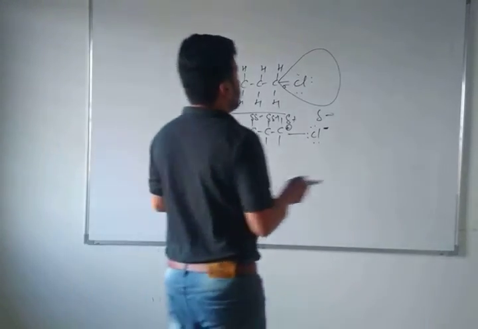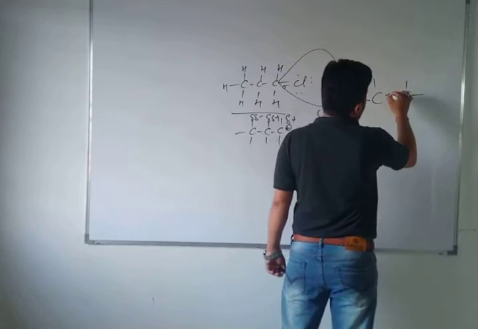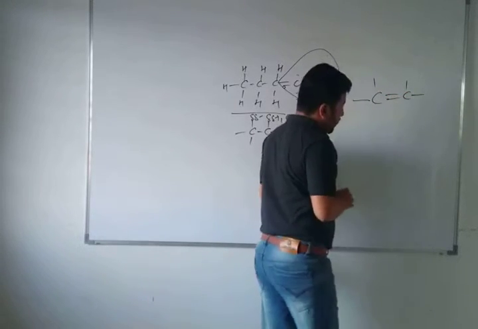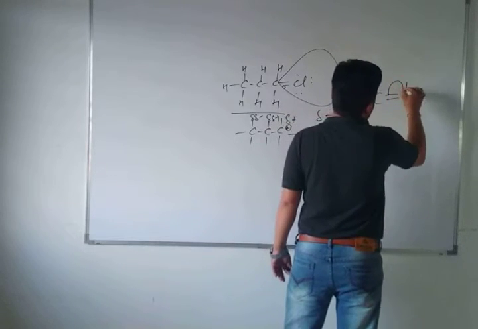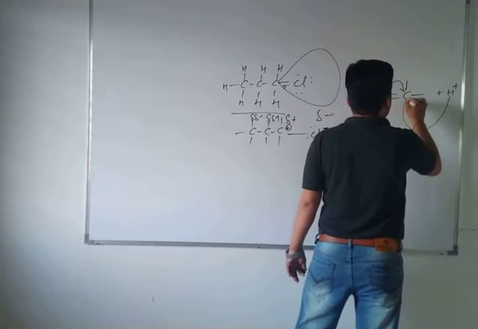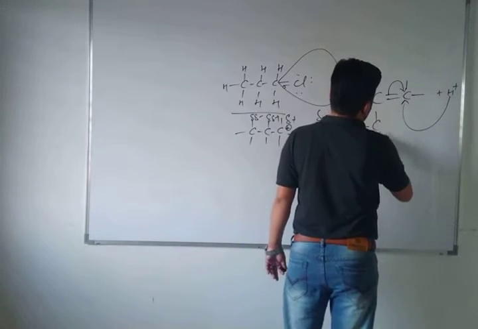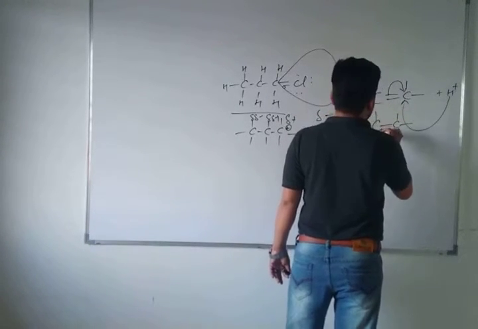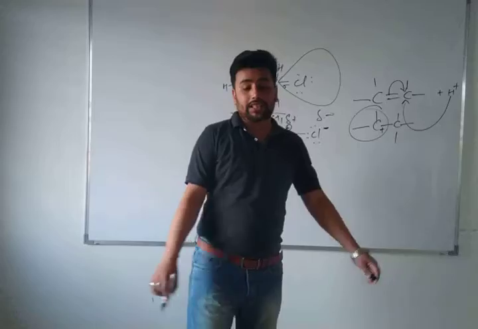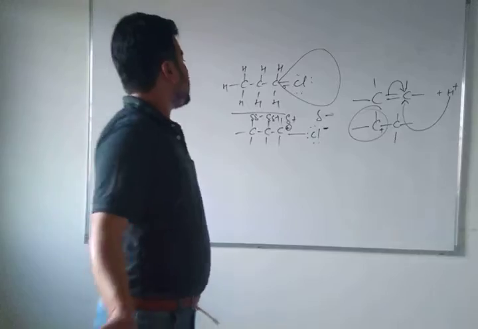In the electromeric effect, suppose here there is an ethene, okay? In this ethene, the double bond shifts, because there is a lack of electrons on one carbon atom, so the double bond will be shifted there. And if a hydrogen atom is there, this hydrogen atom will be attached here. So one carbon will have only 3 bonds, and the other will have 4. So this carbon will lack electrons and this carbon will complete its octet. This type of effect is called the electromeric effect, positive and negative. I hope you understand.